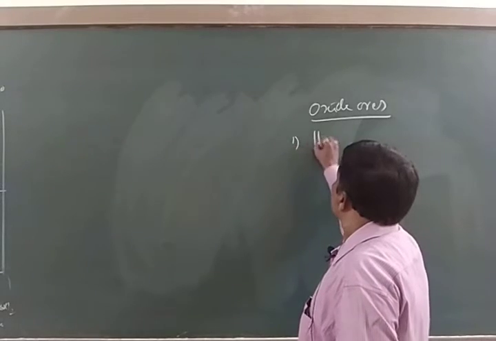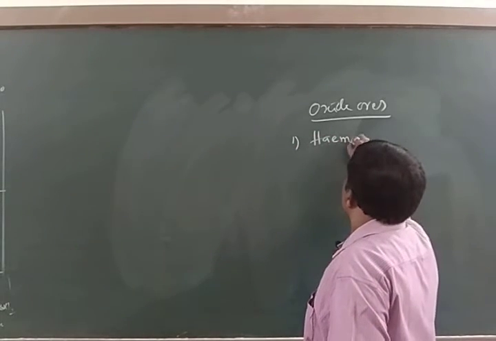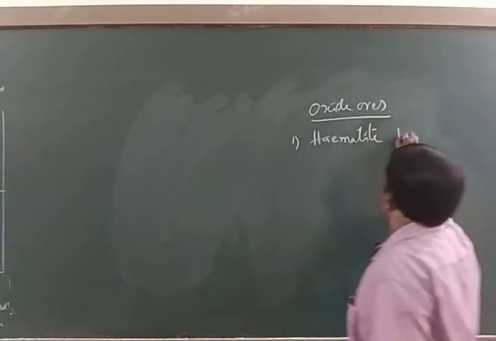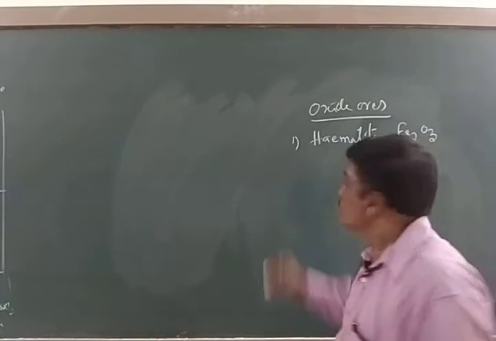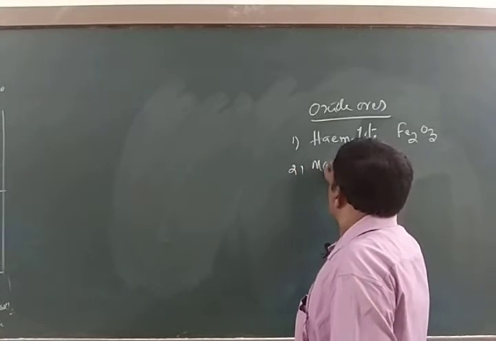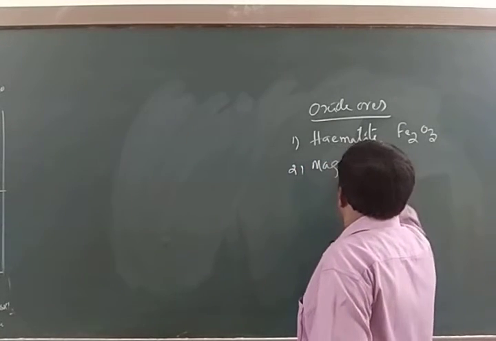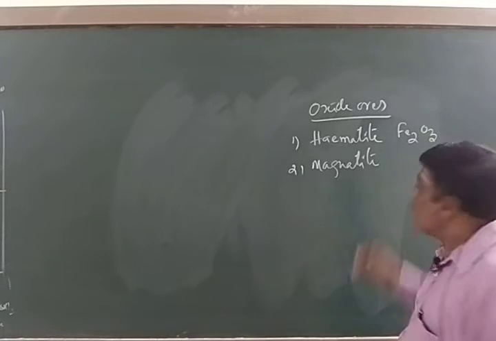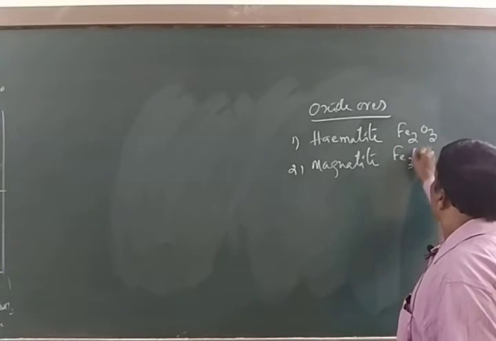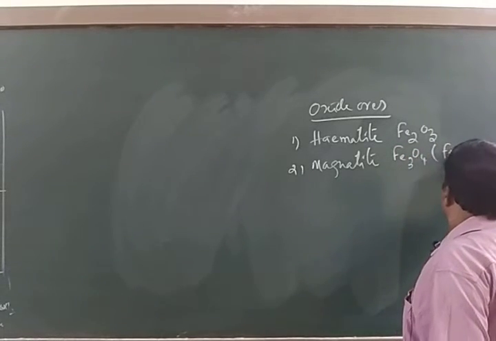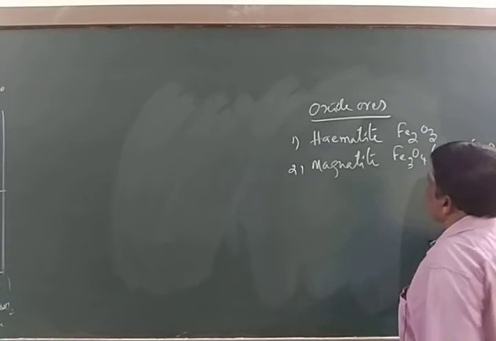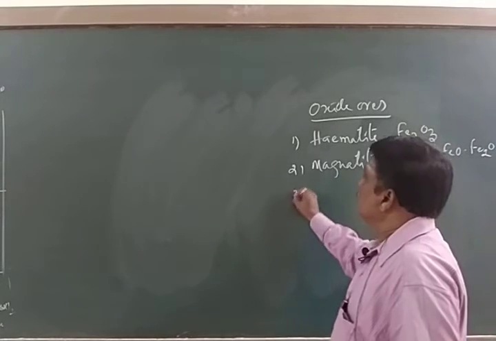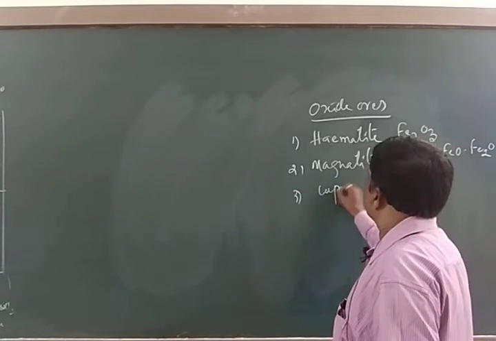One is hematite ore. It is the ore of iron. Magnetite ore is also an ore of iron, that is ferric oxide. Then the third one is cuprite.